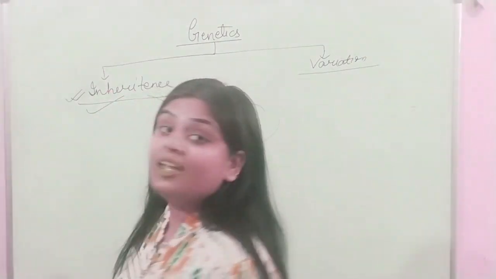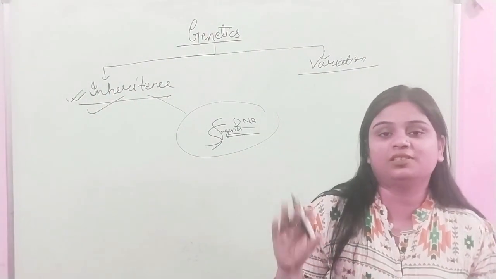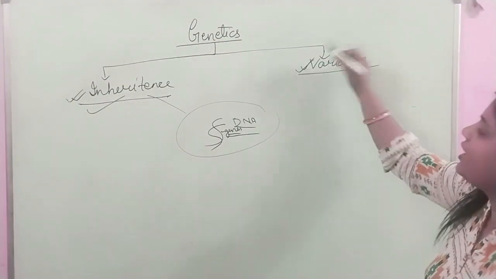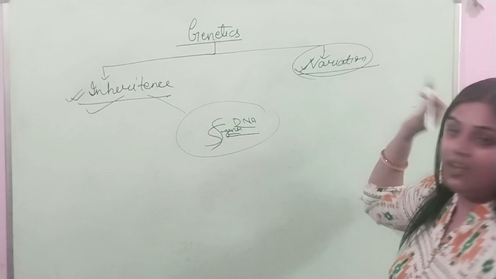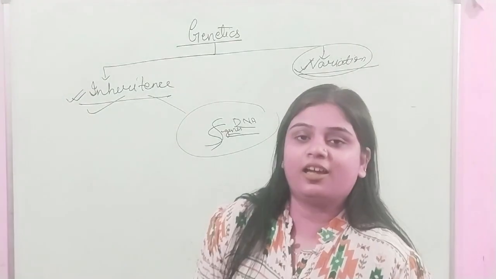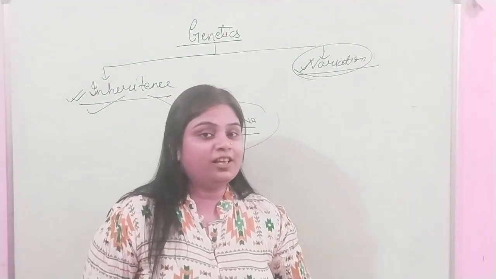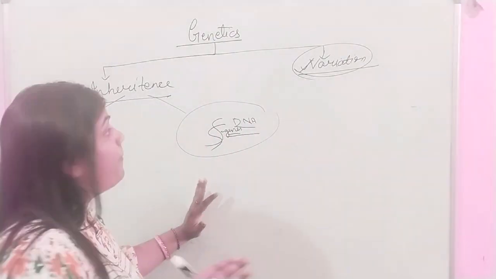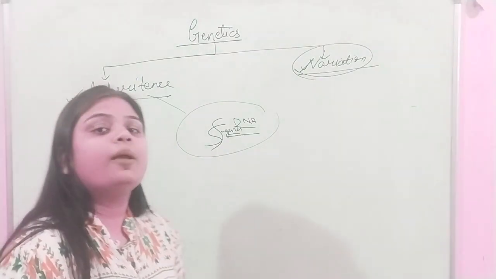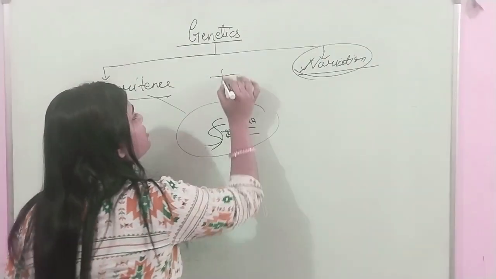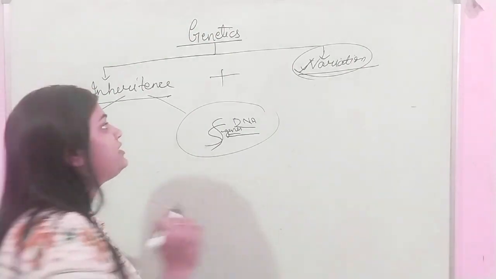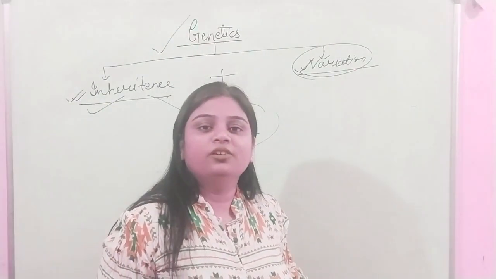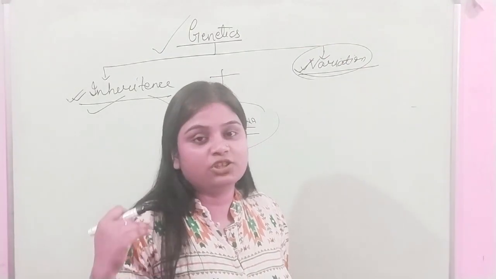But actually we do not inherit 100% of the things. The things which we do not inherit are the variation. Inheritance and variation both occur in us, and both things are important. So we can say that genetics is the study of inheritance and variation, or heredity and variation.